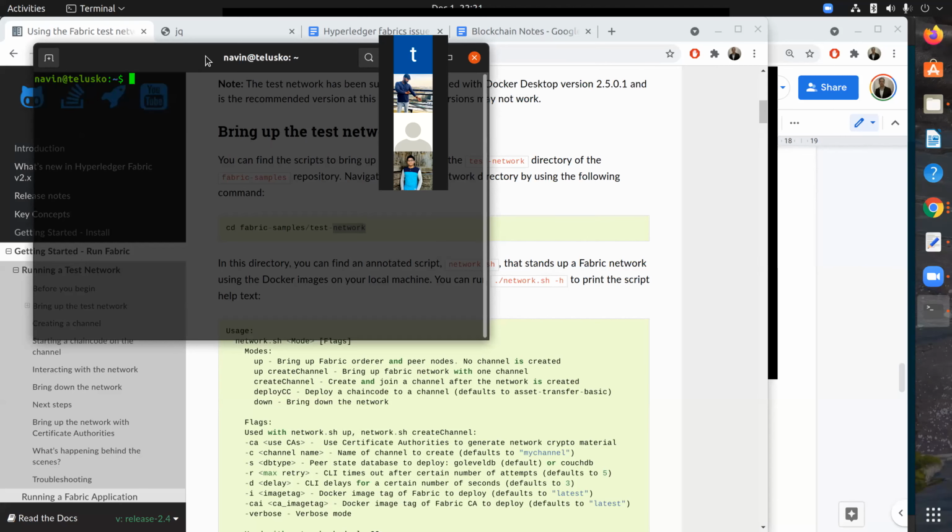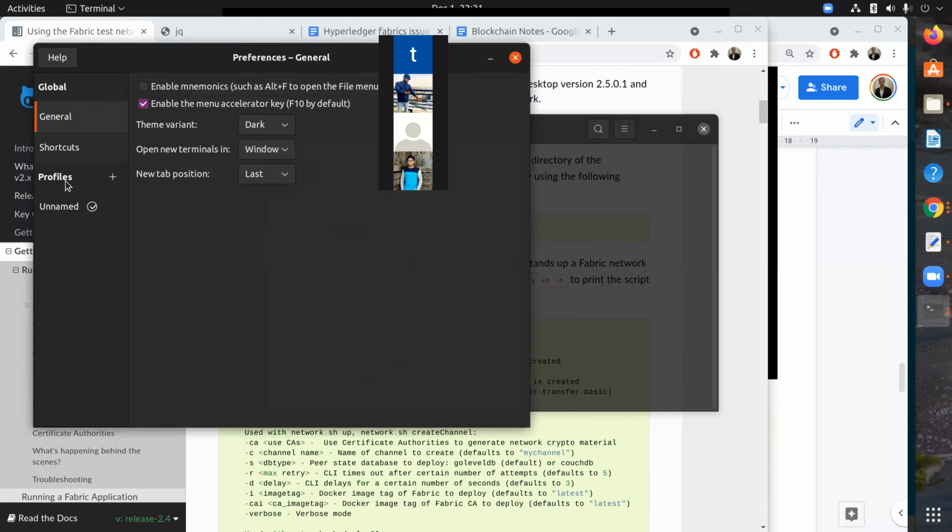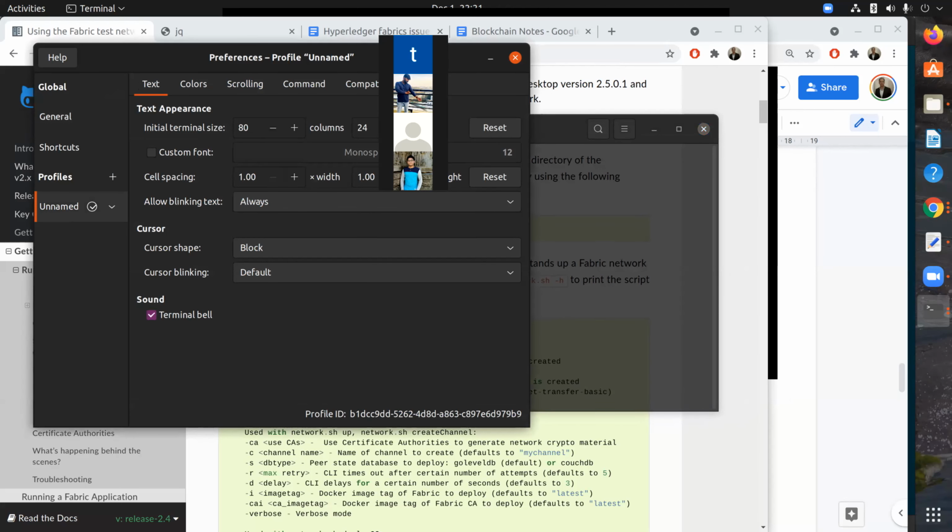Okay, so the first step, is it a lot transparent? Let me just make it a bit less transparent.